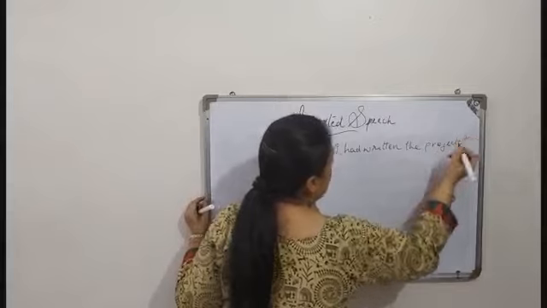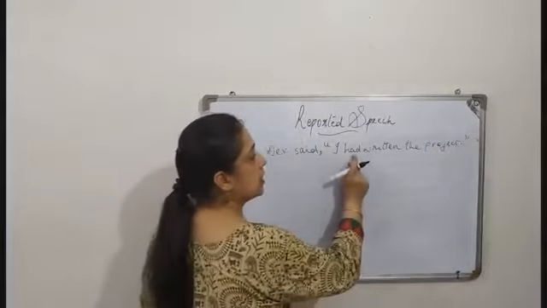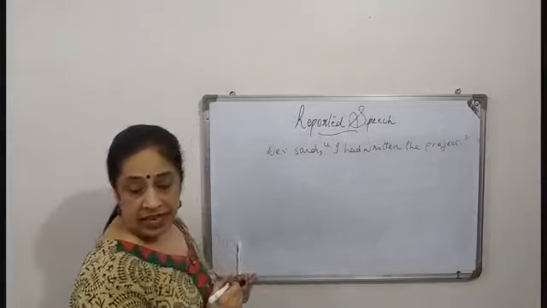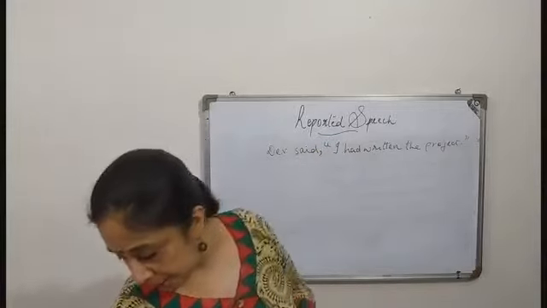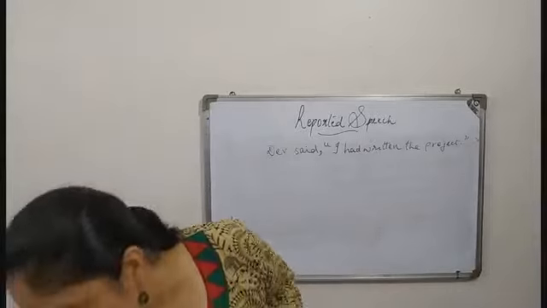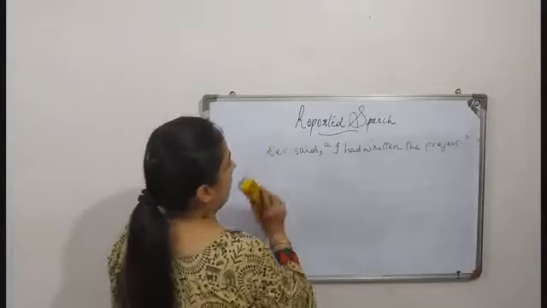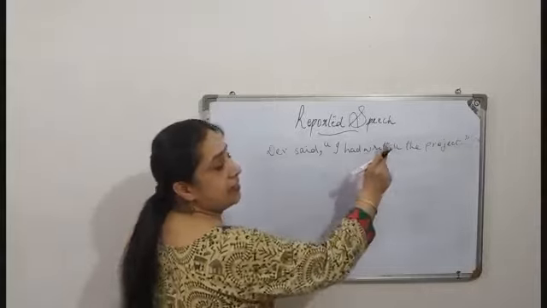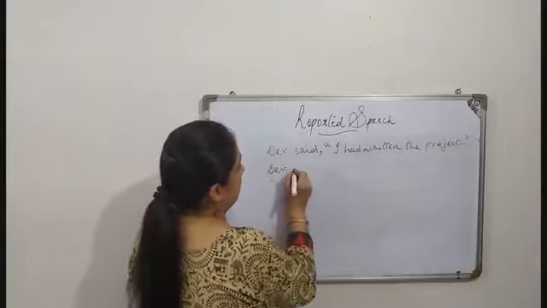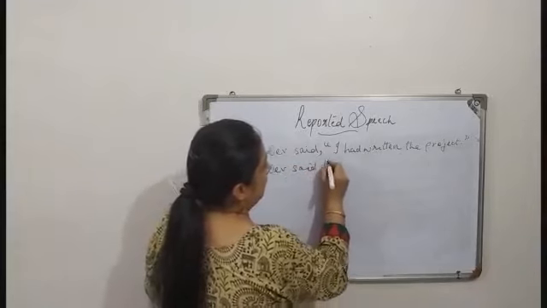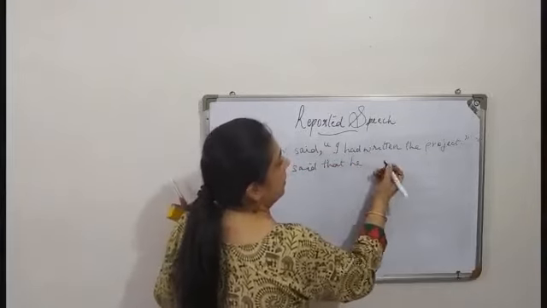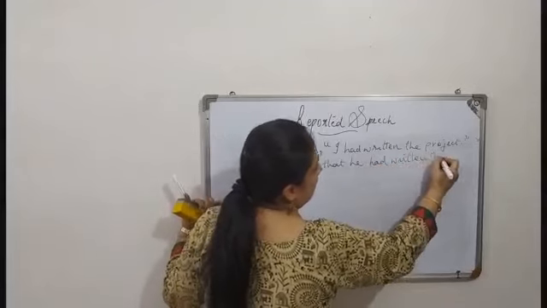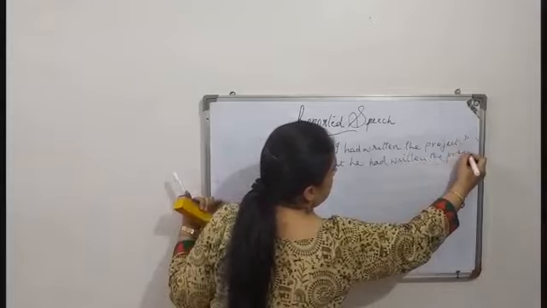Now what is this? This is past perfect. Alright? When things are in past perfect, then how do we change? Dev said, I had written the project. Dev said that he had written the project.